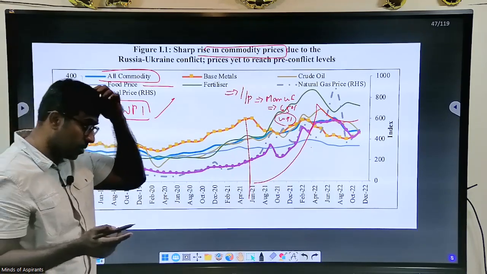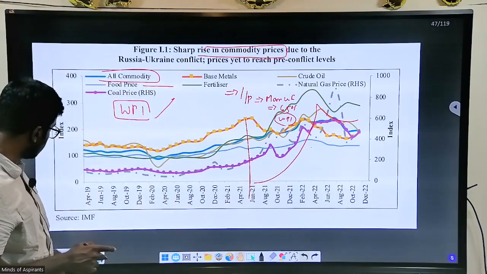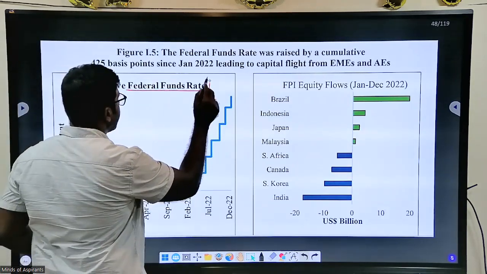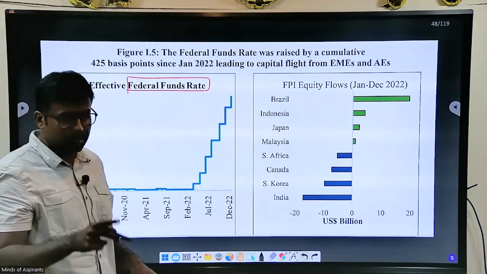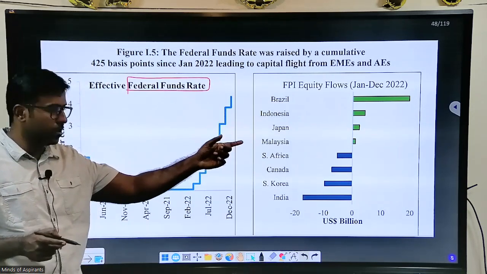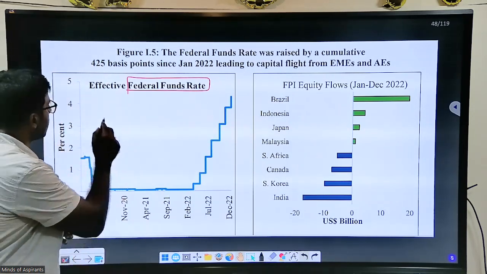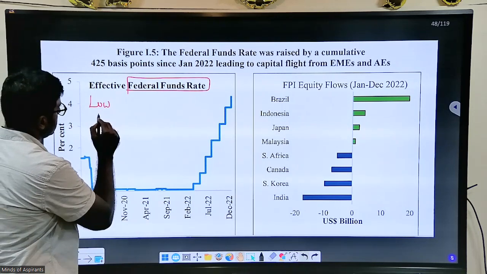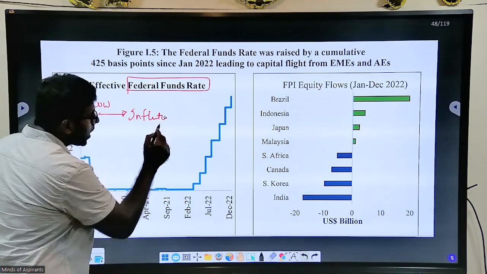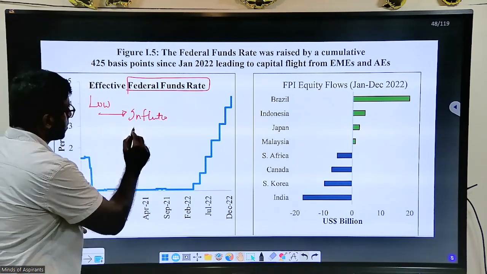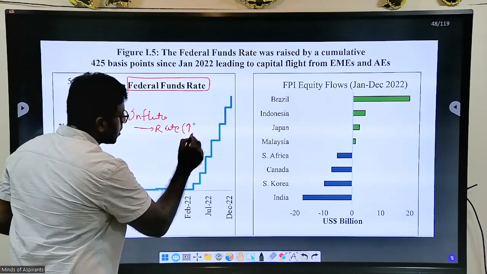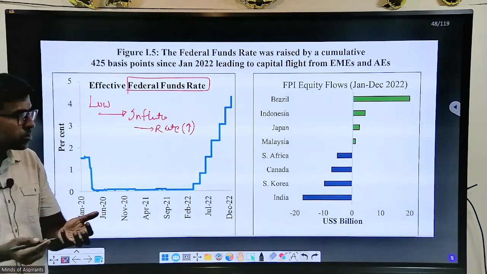And hence what you should do, as a government, is increase the federal rate, because inflation is increasing. You have to reduce the money supply. Already a global problem is there, so having a low rate of interest will increase supply. So you have to increase your rate, correct? Your rate has to be increased. Then your money supply will reduce, and inflation will reduce.